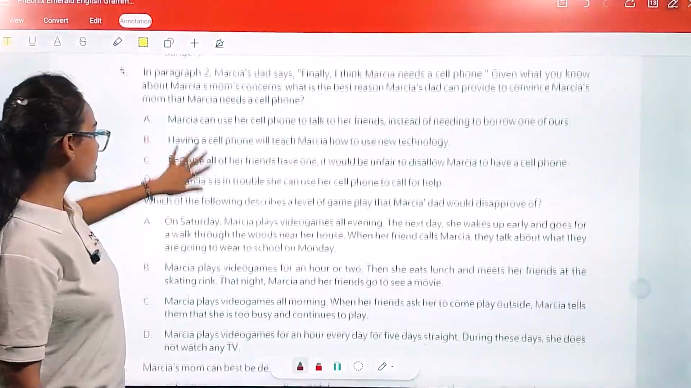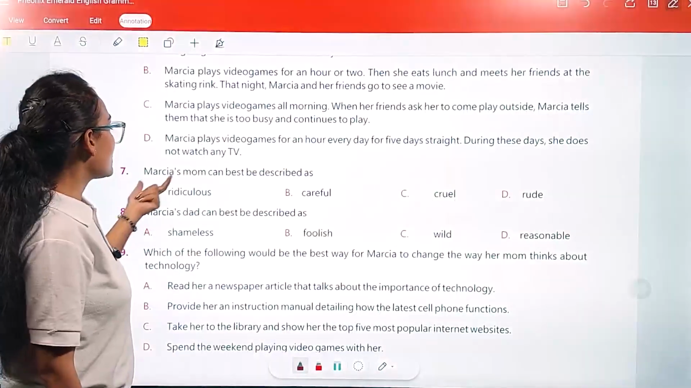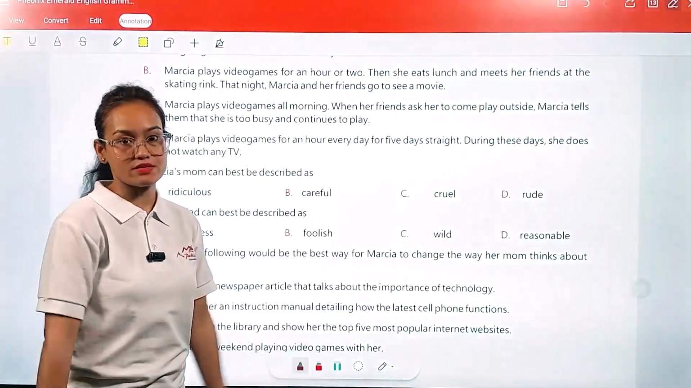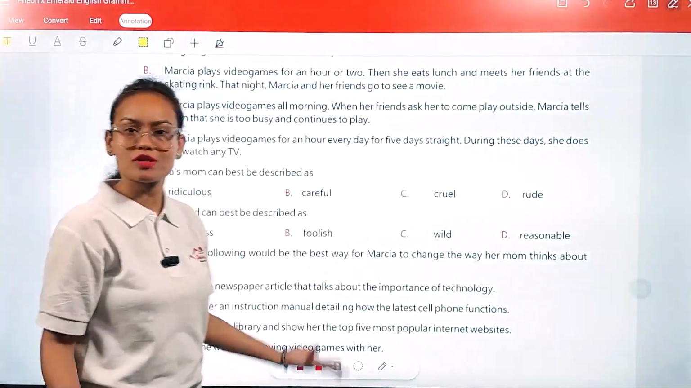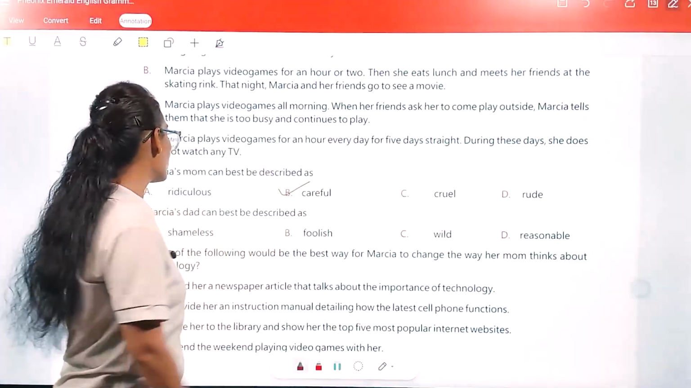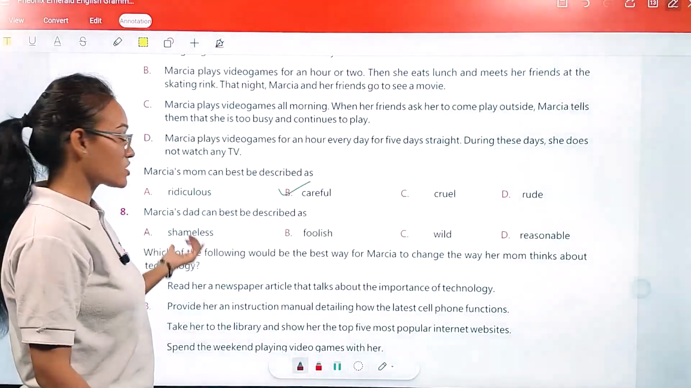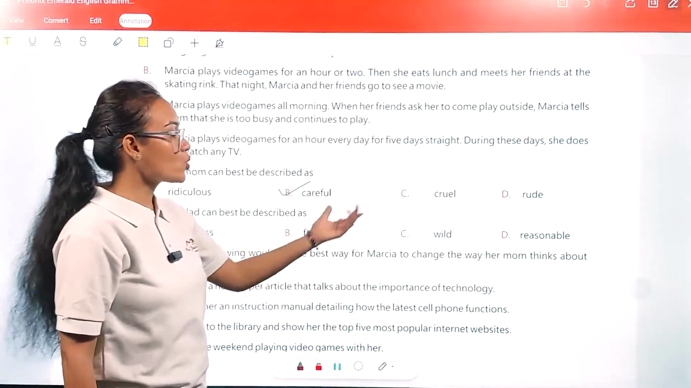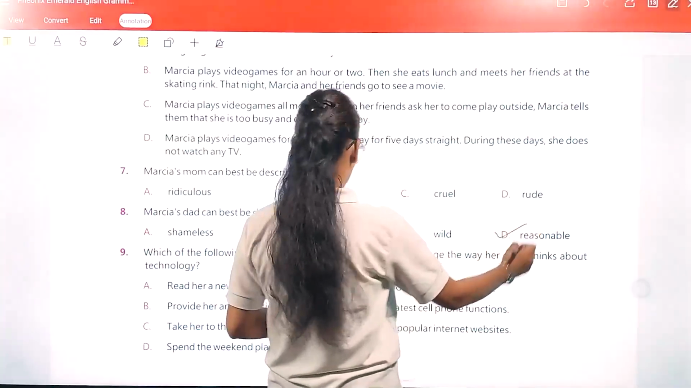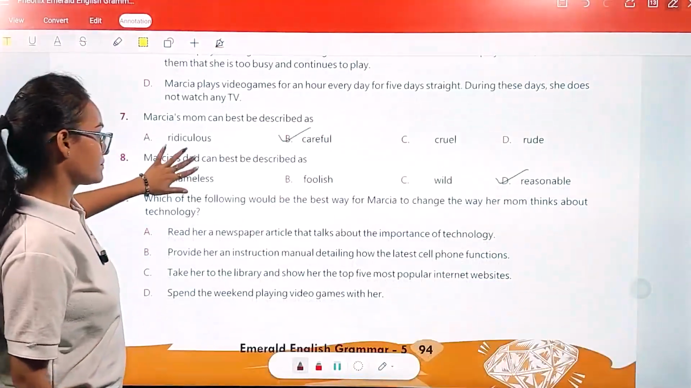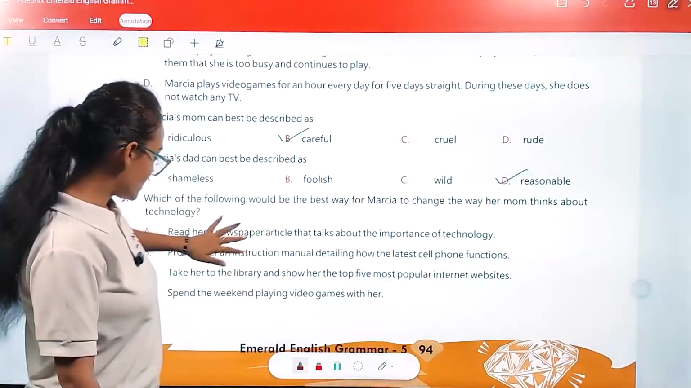Similarly, 4, 5, and 6 you are going to do on your own. Now the seventh one. Marcia's mom can best be described as ridiculous, careful, cruel, rude. Careful. Obviously careful. 8. Marcia's dad can best be described as foolish, shameless, wild, reasonable. Reasonable. Ninth one you are going to do on your own.